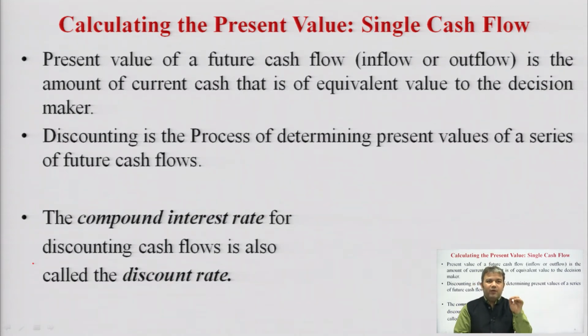Present value of a future cash flow, that could be inflow or outflow, money can come in and money can go out, is the amount of current cash that is equivalent to the value of the decision maker. It means whatever is expected to come into the business or to go out of the business. Debit what comes in, credit what goes out. It can come, it can go; it can be a source, it can be an application; it can be an expense, it can be an income.